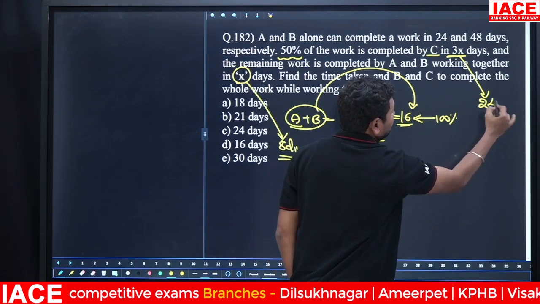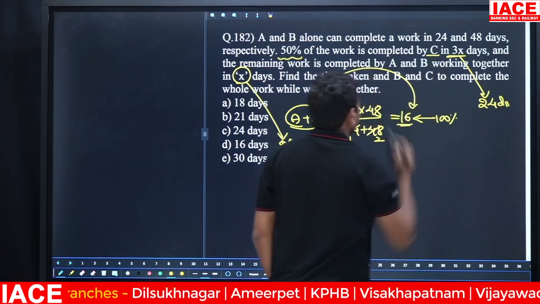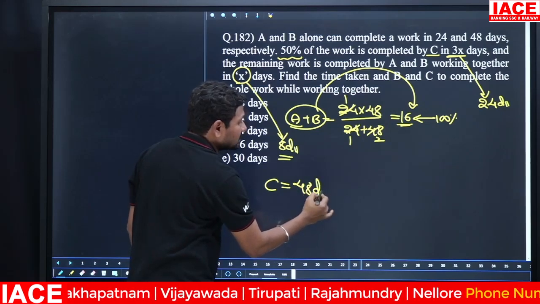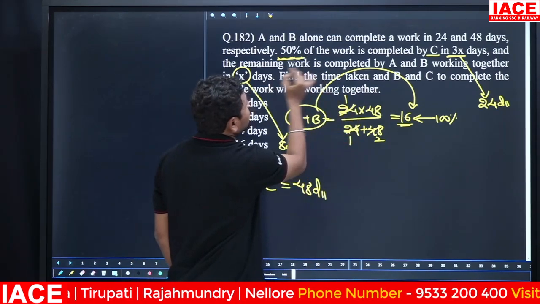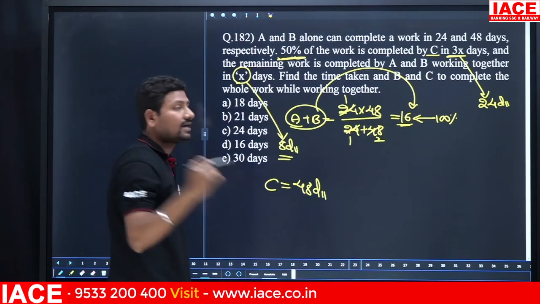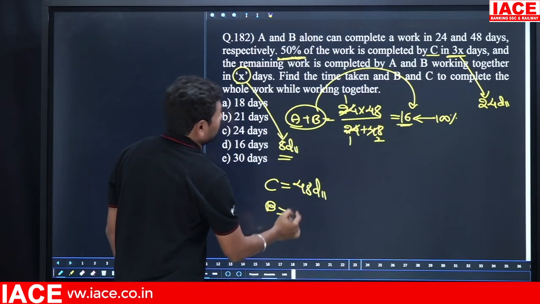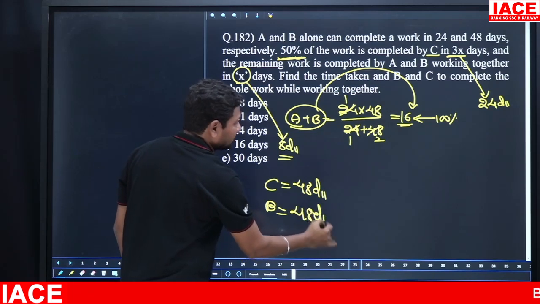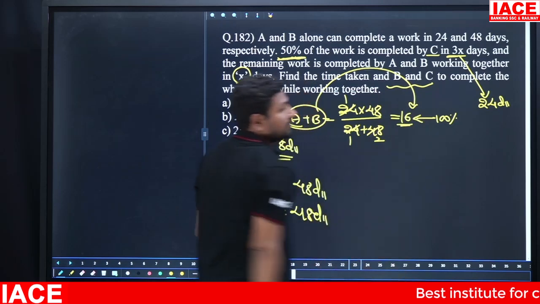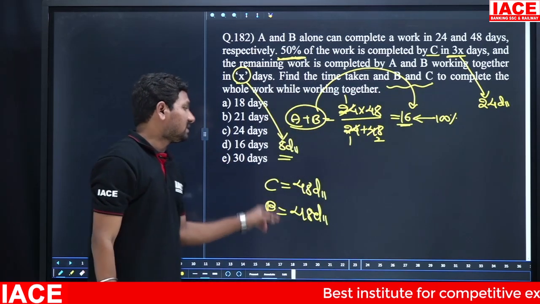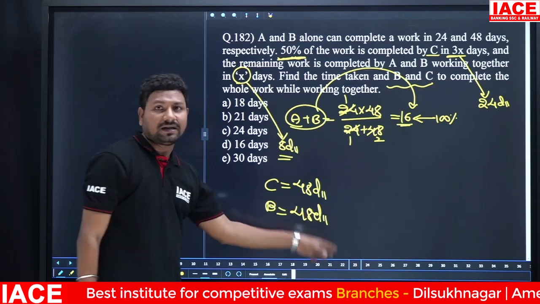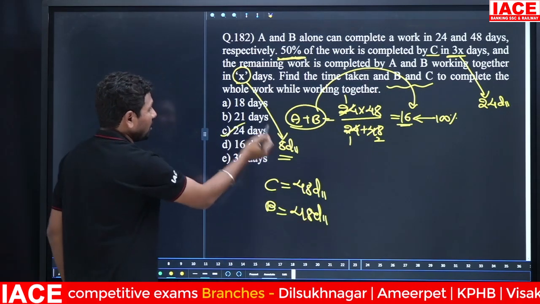Here it is 24 days. C alone will complete the full work in how many days? 48 days. Because C is completing 50% of the work in 24 days, that means the full work in 48 days. B alone will complete the full work in 48 days. Okay. Then both together complete the work in how many days? If two persons have the same number, then half of that number is the answer. So 48's half value is 24, option C.